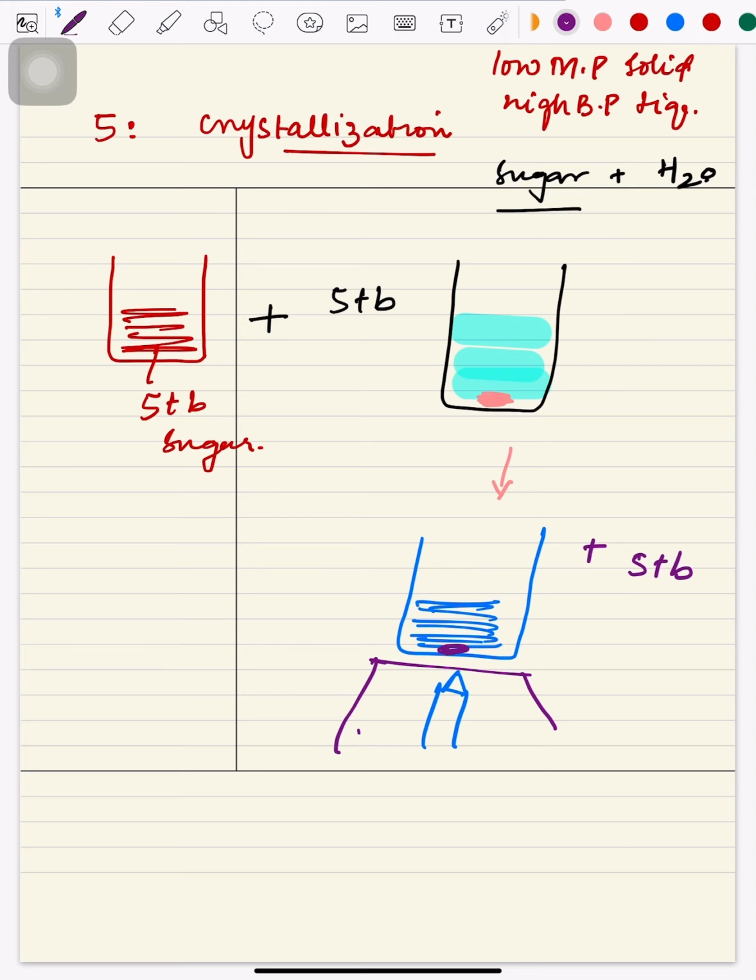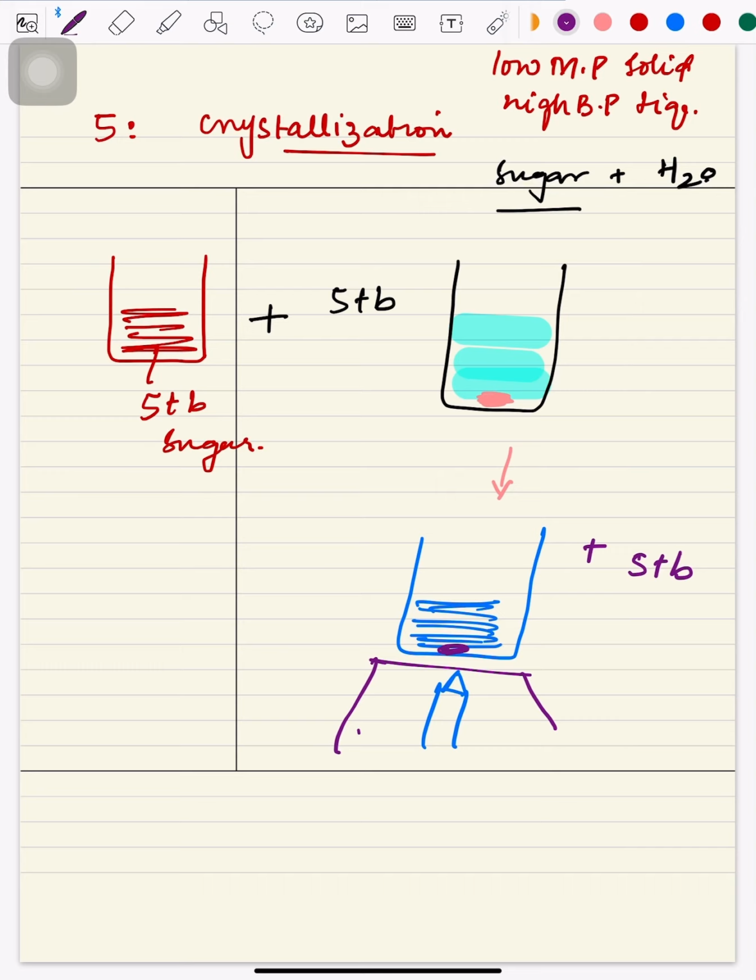So 5 tablespoons at the start. To separate those 5 tablespoons, we have added 5 more, and before the burner, most of the 10 tablespoons were dissolved, with 1 tablespoon left at the bottom. We have heated it, added 5 more tablespoons of sugar. The remaining 1 tablespoon along with the 5 tablespoons are dissolved. Only a small amount is not getting dissolved on the burner even.